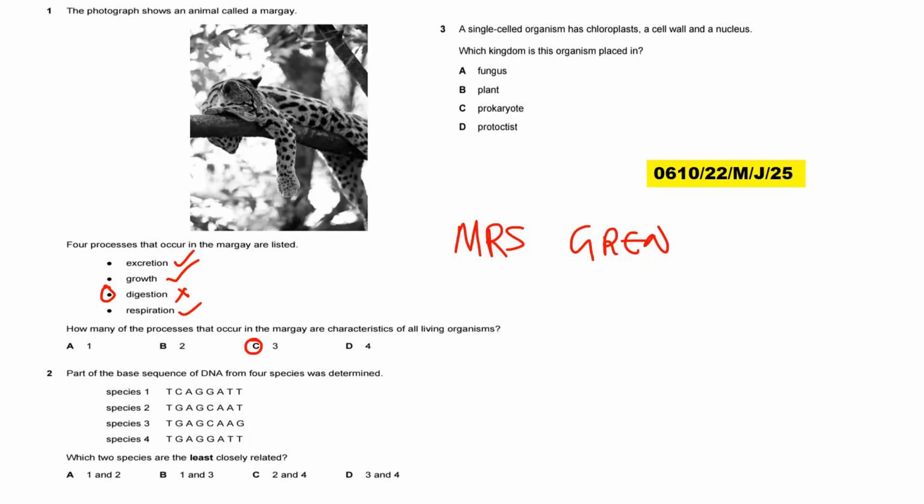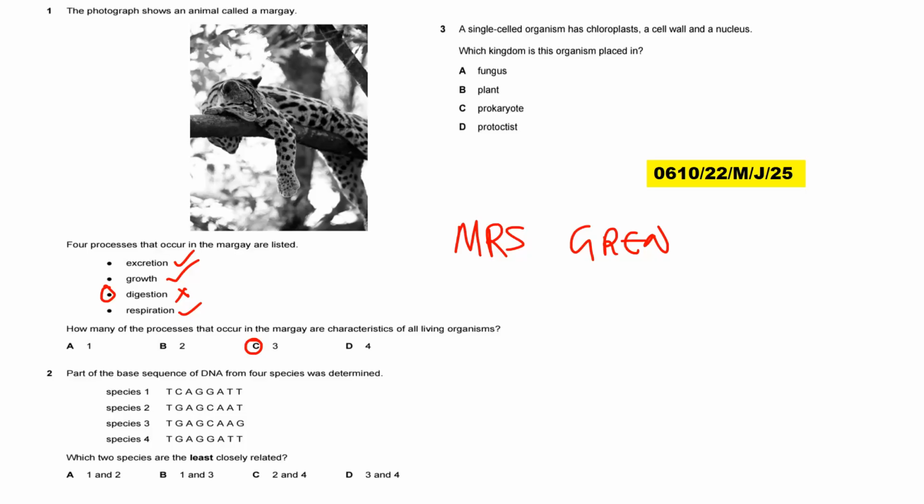Then question 2. Part of the base sequence of DNA from 4 species was determined. Now remember, when we say classification of living organisms, they use base sequence. So the more closely related the base sequences are, the more closely related the organisms are. Now for this base sequence, for example, G is guanine. They have names anyway, but you don't necessarily need to know them. What is important is to look at their pattern.